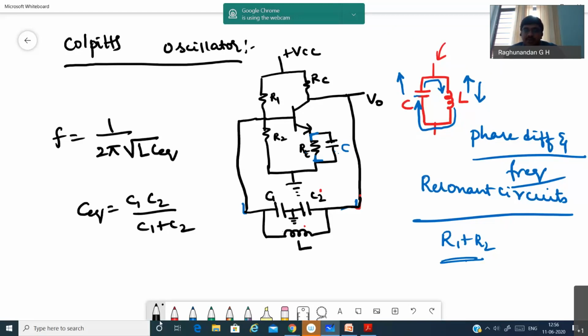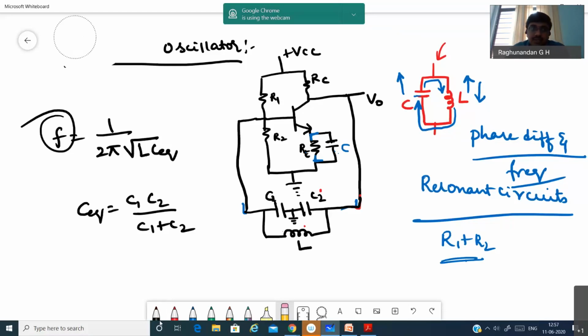But here also the capacitors are not in series. Just the equation looks the same, but it doesn't mean that the capacitors are in series. So that will not work out here. We are just saying they are neither parallel nor series. And whatever inductor value we have, by properly designing the inductor and capacitor values, we can get a desired frequency. Okay. So this is about the Colpitts oscillator. After the Colpitts oscillator, the next one is the crystal oscillator.